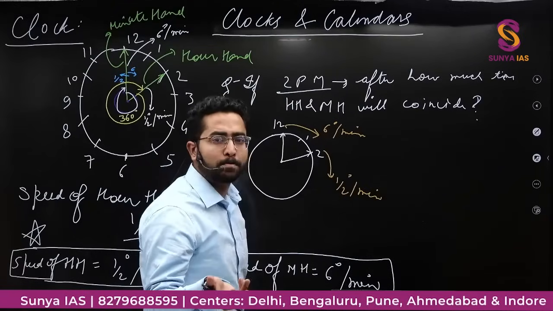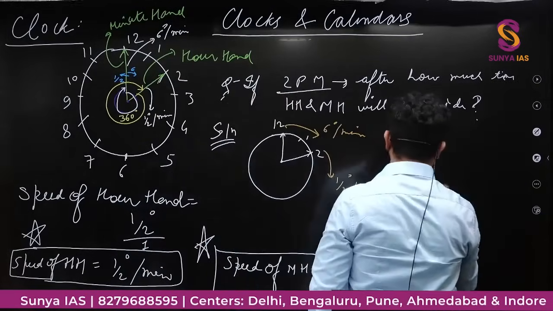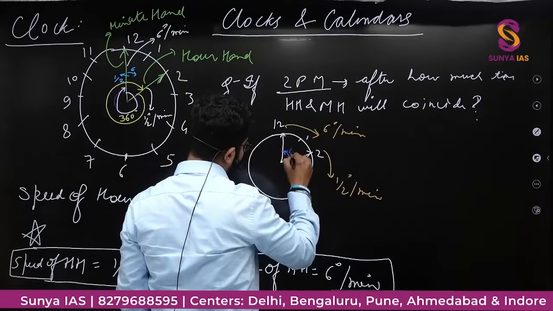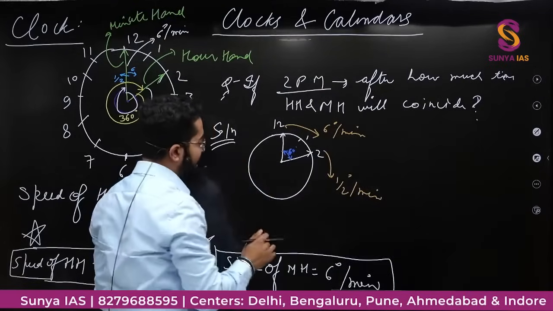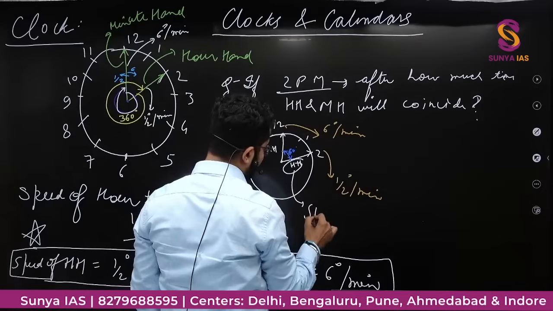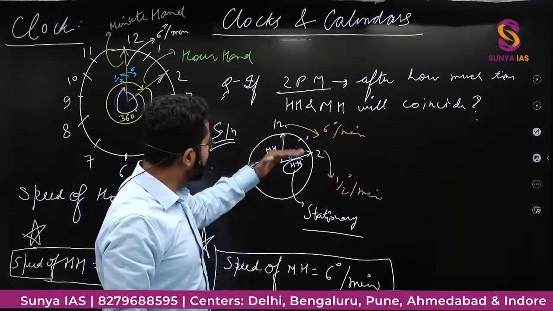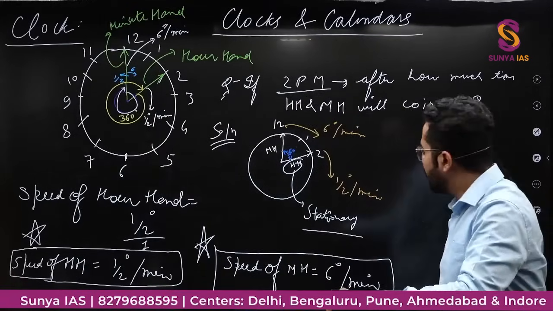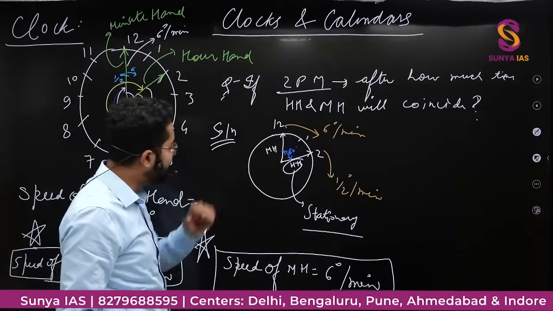तो अब मैं क्या करूं? क्या करूंगा मैं? तो what I will do, I will use the concept of relative speed. How will I use the relative speed concept? This angle is 60 degree that we calculated already. So let's say this is hour hand, this is minute hand. Let's say I take this hour hand as stationary. कि भाई मुझे difficulty क्यों आ रही है? Because this is also moving, this is also moving. Then how will I calculate when they are going to meet each other or when they will be coinciding each other? So if I take this hour hand as stationary, कि ये stationary है भाई, ठीक है?